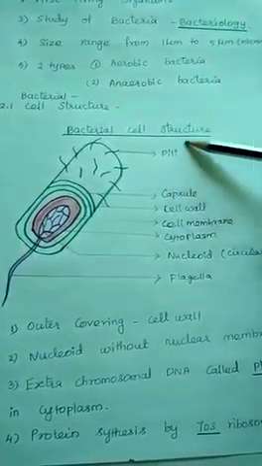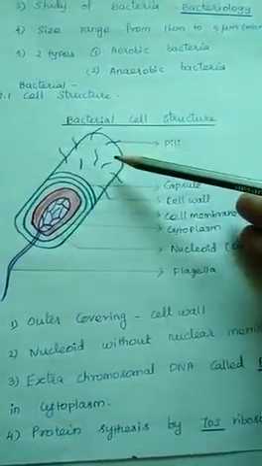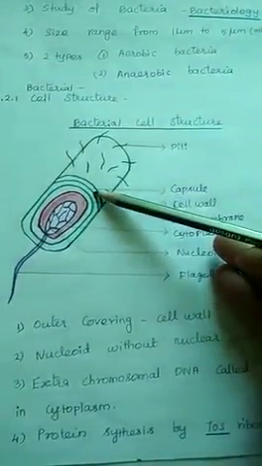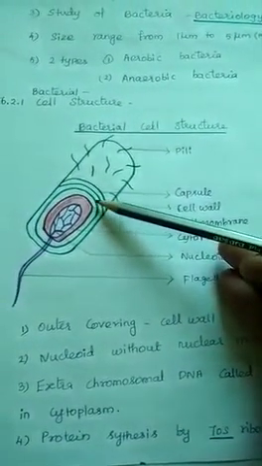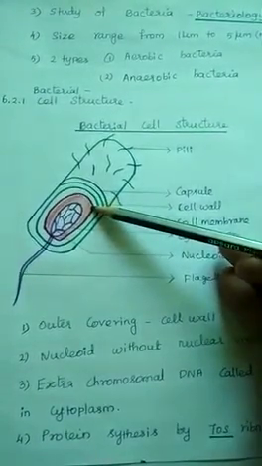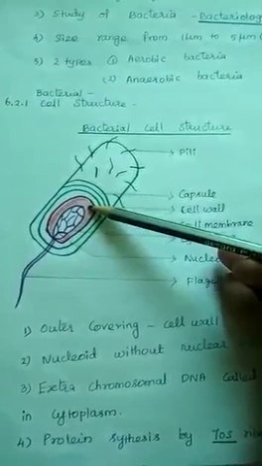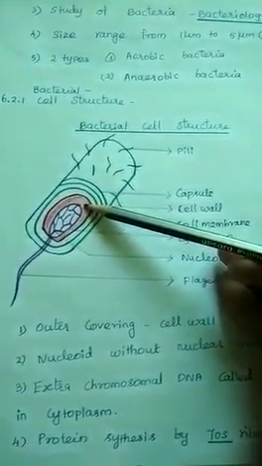Bacterial cell structure. The small hair-like growths on the outside are called pili. The outer covering structure is called the capsule. Next to the capsule is the cell wall, and next to the cell wall, the cell membrane. This red color is the cytoplasm. Inside it, cell organelles are there: mitochondria, Golgi complex, endoplasmic reticulum.